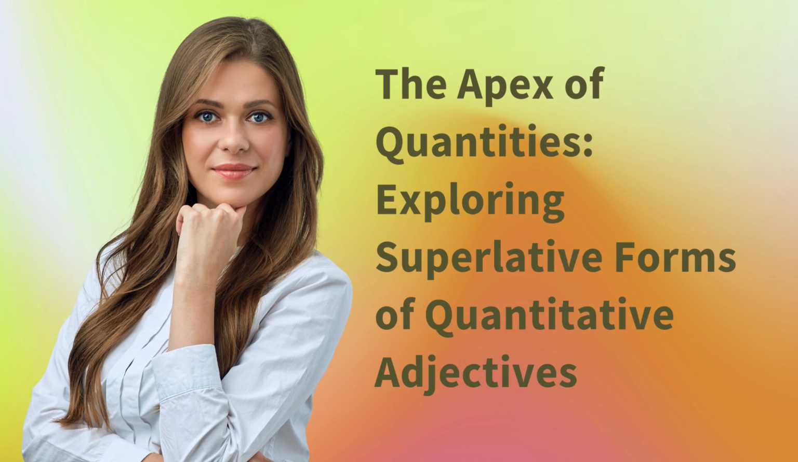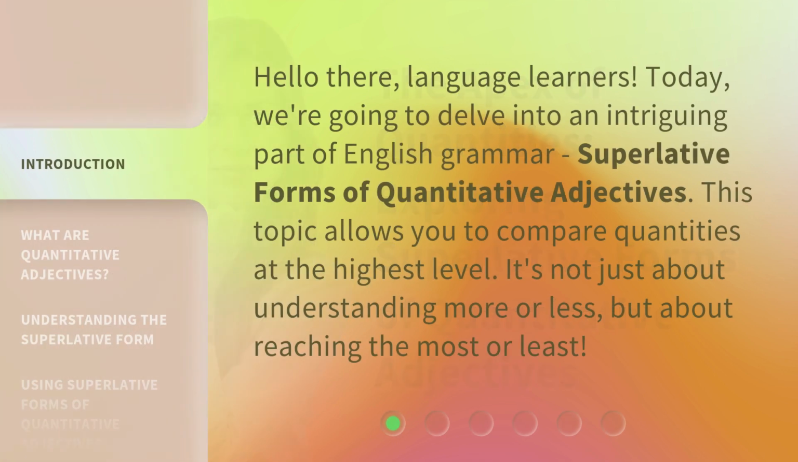The apex of quantities. Exploring superlative forms of quantitative adjectives. Hello there, language learners. Today, we're going to delve into an intriguing part of English grammar: superlative forms of quantitative adjectives. This topic allows you to compare quantities at the highest level. It's not just about understanding more or less, but about reaching the most or least.